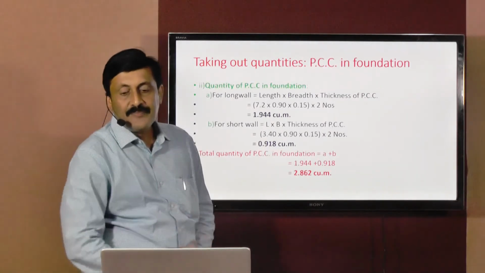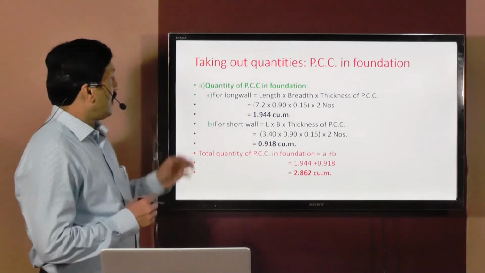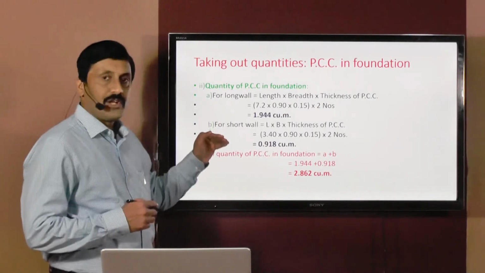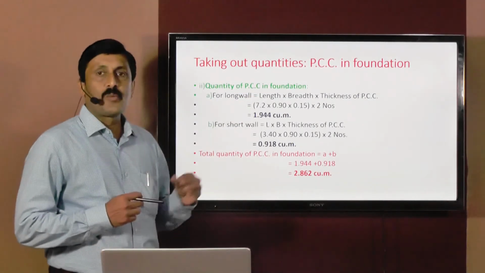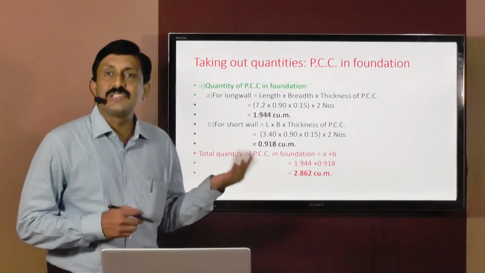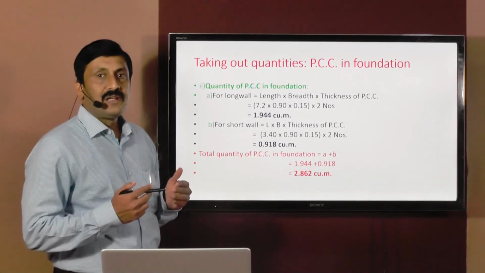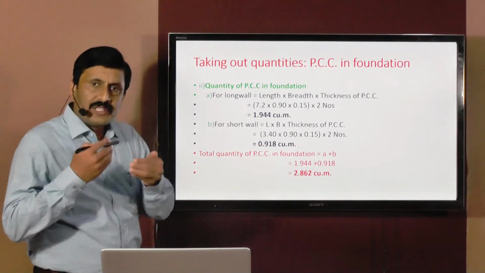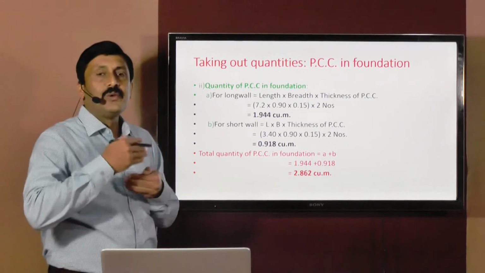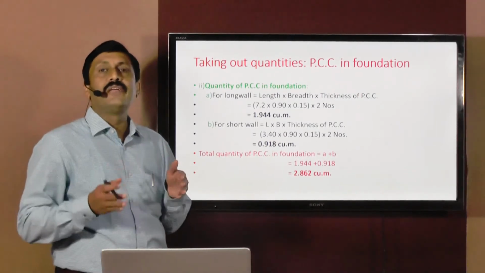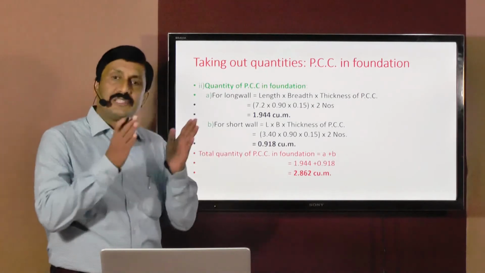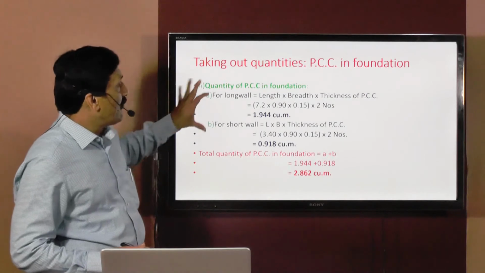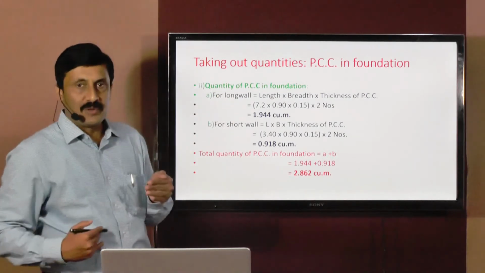So next item is we have to find out quantity of PCC in foundation. Now how to find out this quantity of PCC, that is plain cement concrete in foundation? Normal proportion is 1:4:8 or 1:3:6, but that proportion does not matter since we have to calculate the volume of PCC. Now on the same track, you can calculate quantity of PCC. How we calculated quantity of excavation, on the same track we can calculate quantity of PCC also. How? Again, we have to divide this quantity into long wall and short wall.